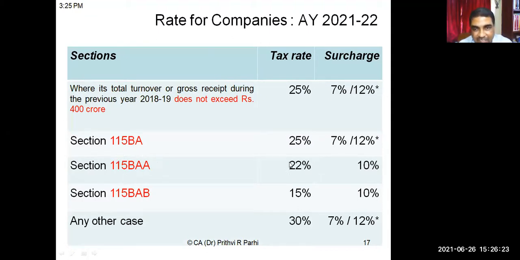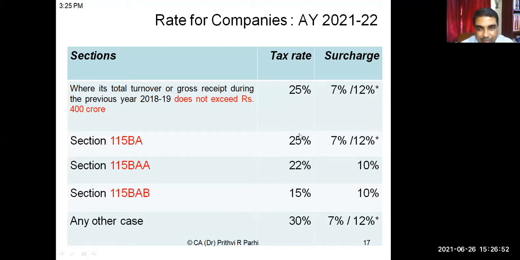Under 115BAA, tax rates can be 22%. Under 115BAB, the tax rate can be 15%. These are some optional provisions that are available, and I'll be showing you that also. Normally you have seen 25% or 30% in case of a domestic company. But if the company is opting for 115BA, then irrespective of turnover, 25%. 115BAA, 22%. 115BAB, then 15%.